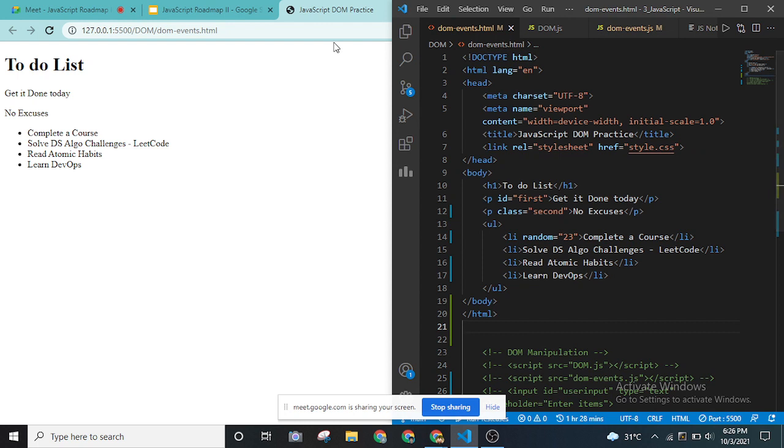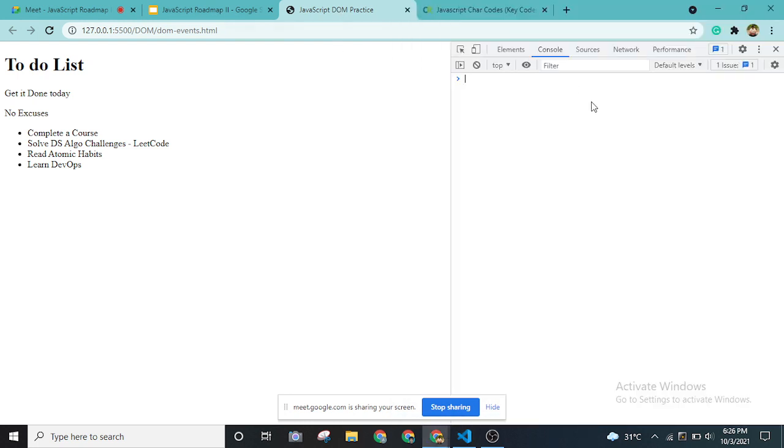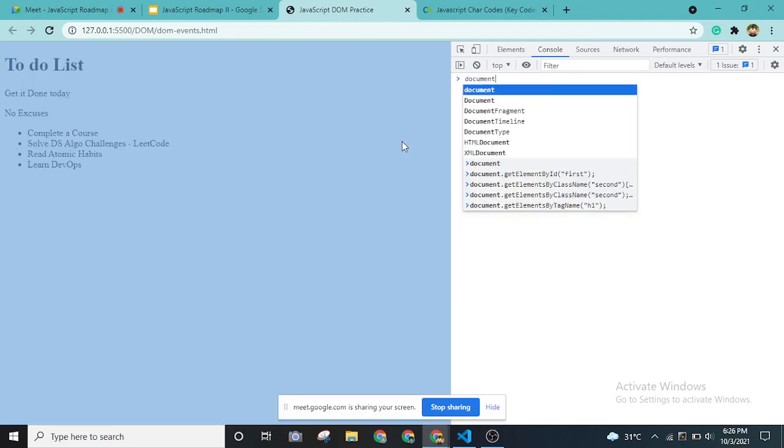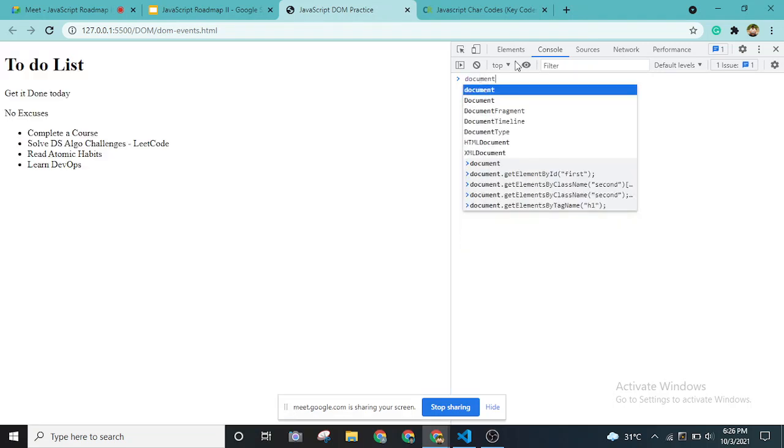Okay, so I'm going to use the command line, this console over here, and I'll be coming back with the document, right? Using this document, we can use a couple of DOM selectors. I'll be sharing with you the most used ones.